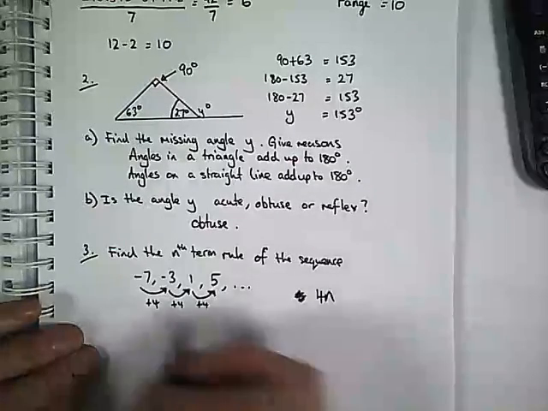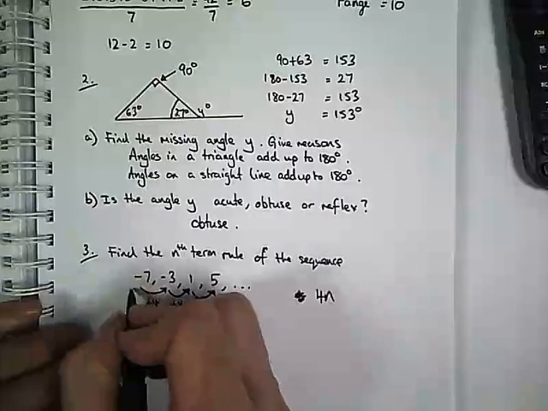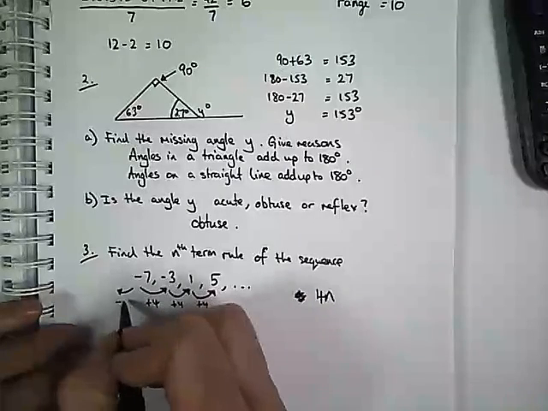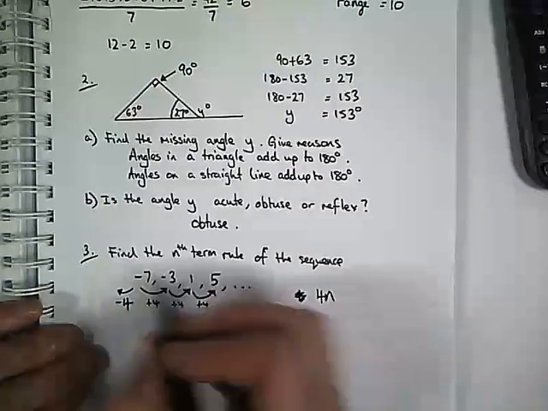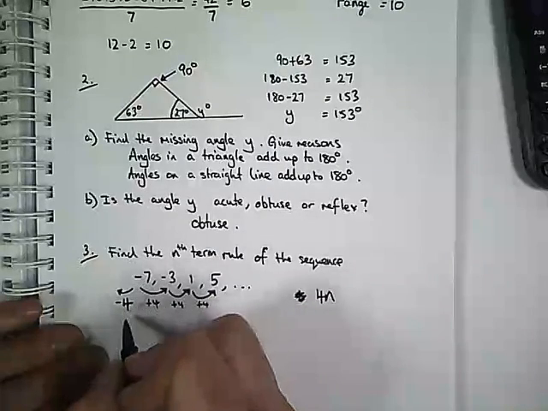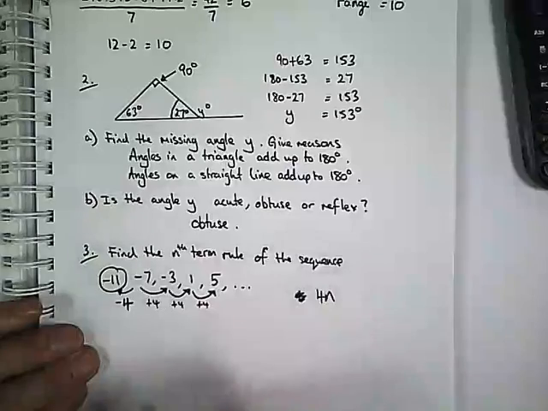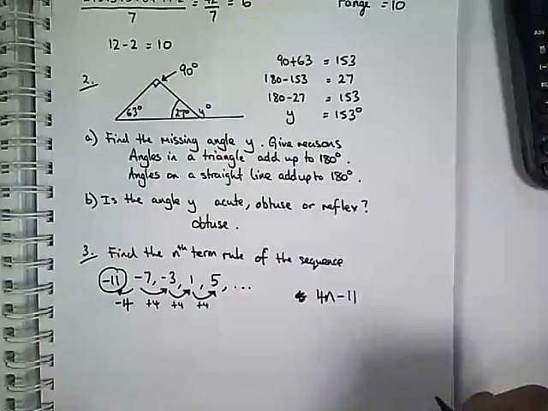To find out the bit that we add or subtract over here, I do the opposite. I go in the opposite direction. Instead of adding 4, I take away 4. Okay, -7 take away 4 is -11, and because that's a -11, we put -11, and that is your nth term rule.